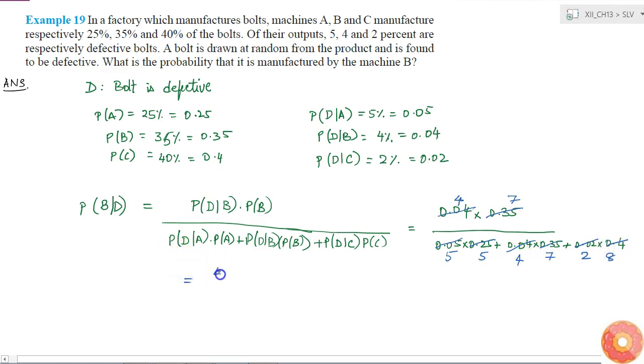So this is equal to 4 into 7 by 5 into 5 plus 4 into 7 plus 2 into 8. This is equal to 28 by 25 plus 28 plus 16, which is equal to 28 by, 25 plus 28 is 53, 53 plus 16 is 69. This is our final answer.